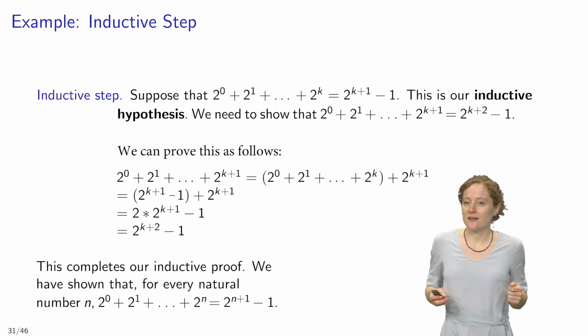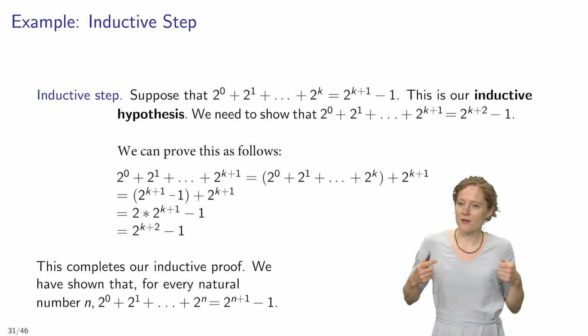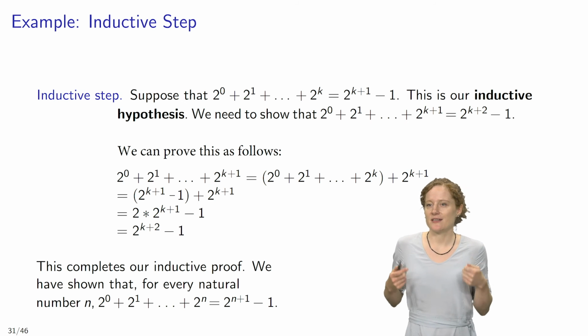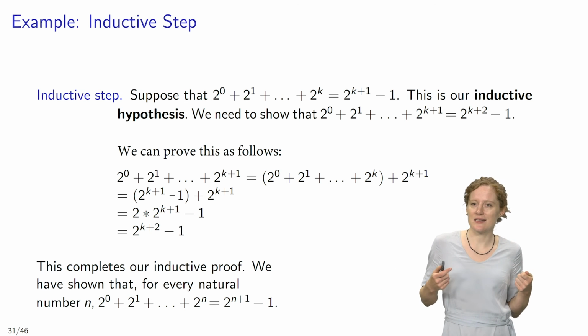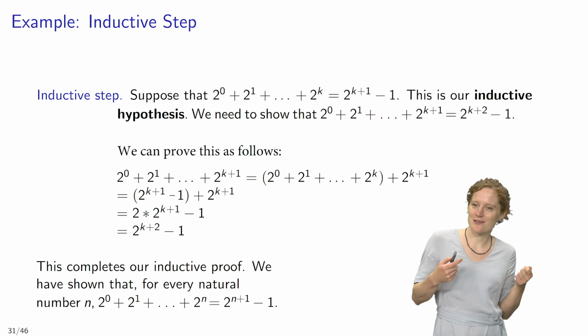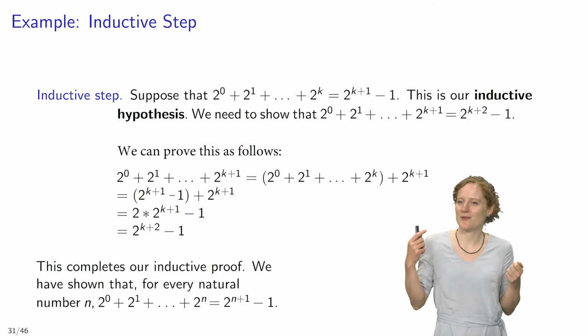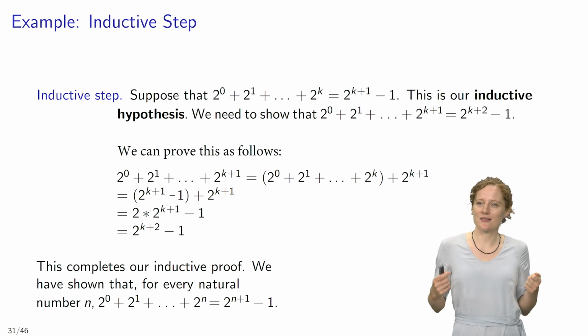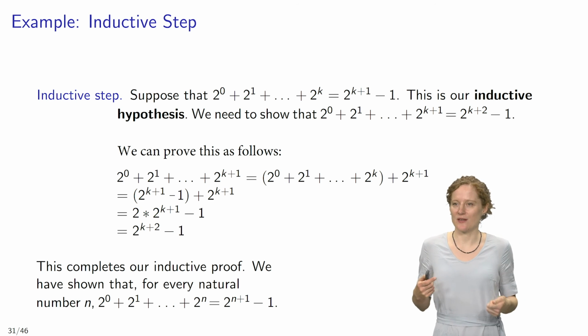And now we can use our inductive hypothesis to infer the next step. Our inductive hypothesis tells us that 2^0 + 2^1 + and so forth + 2^k equals 2^(k+1) - 1.